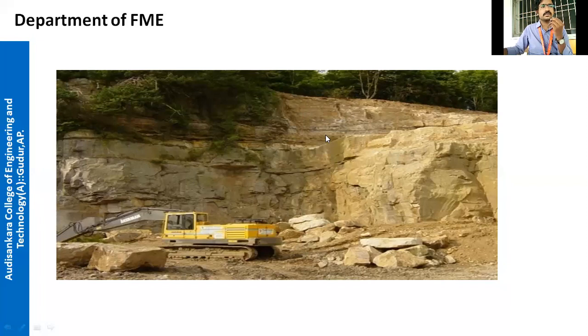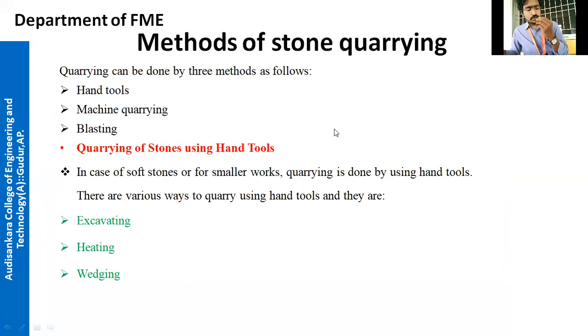Up to now we have discussed the selection of site for stone quarrying. We have selected a site. Now, by which method do we have to remove the stone from the rock? By applying which method do we have to take the stone from the rock?